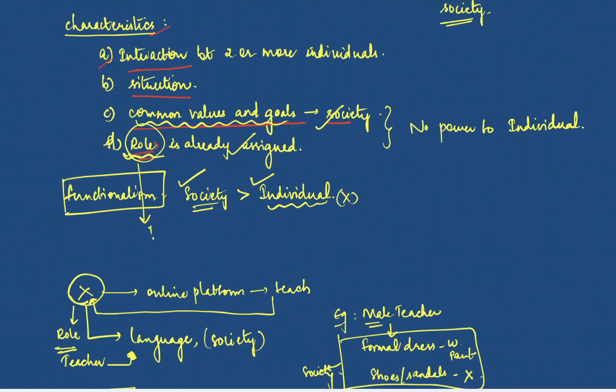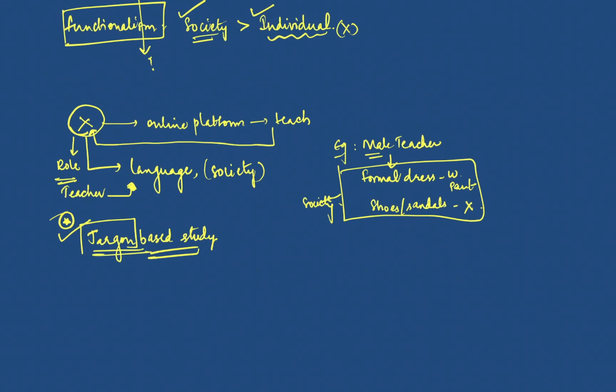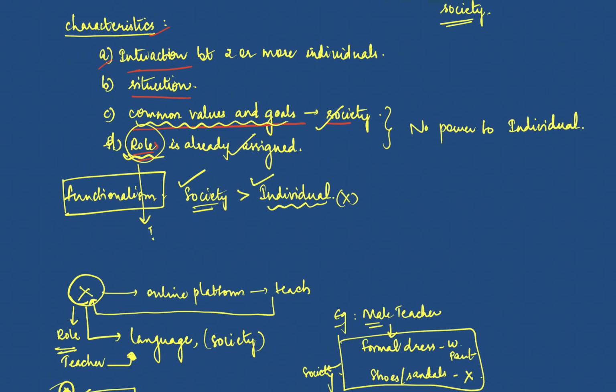One of the criticisms of Talcott Parsons is that he made sociology very difficult for laymen to understand. He made it a very jargon-based study, but his theory is very simple. I think you have understood what exactly the social system theory is. Very simple, four different points: interaction between two individuals in a situation, they have common shared values and goals, and their roles are already assigned by the society. As simple as that. This is what you have to remember from the social system theory of Talcott Parsons.